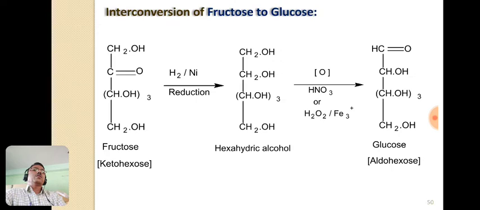Now let us see the structure. This is the fructose molecule, and this is the C2 or second carbon. To this carbon, one CH2OH group is attached and a doubly bonded oxygen is attached. So this carbon is not asymmetric, but in this glucose molecule, this carbon becomes asymmetric because to this carbon one hydrogen, another hydroxyl group, third this aldehyde group CH double bond O, and the fourth is this group that is attached to this carbon. So it is the asymmetric carbon.